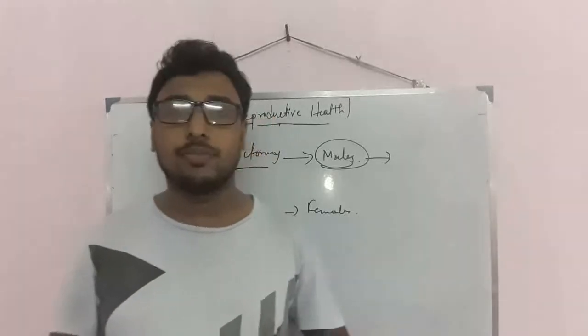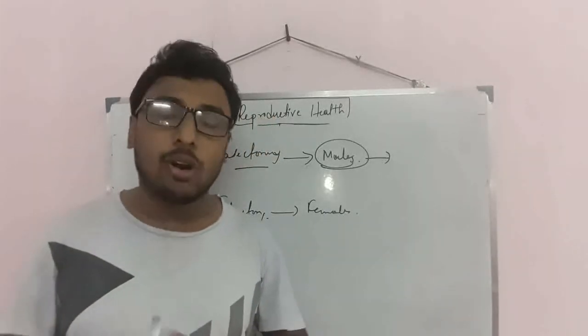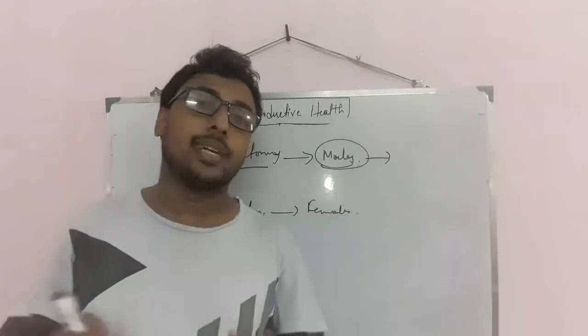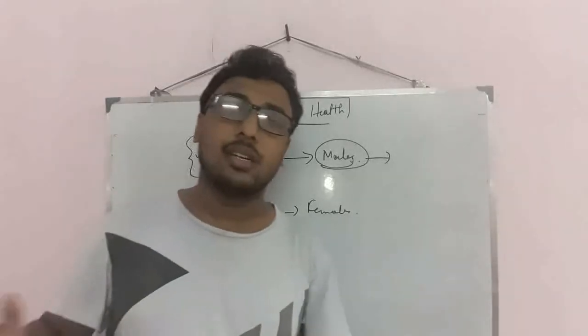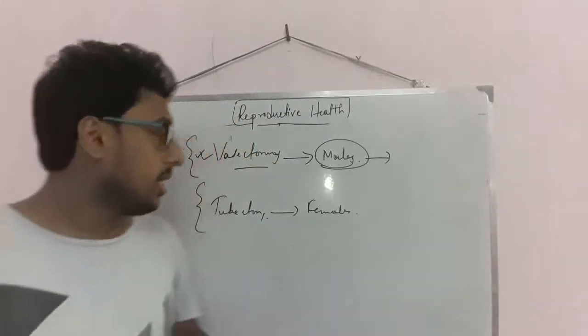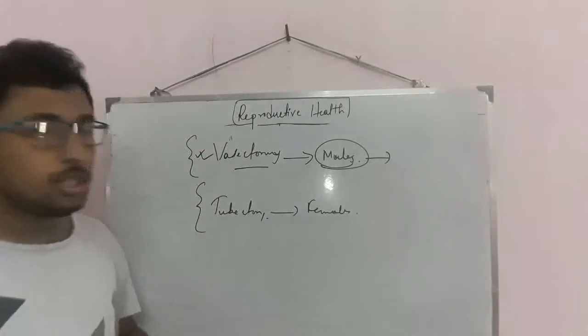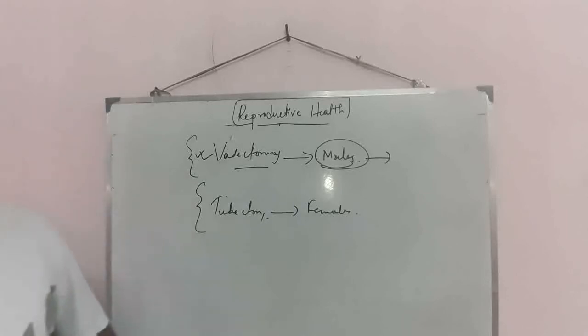So fertilization will not occur, or if the sperm enters, it will not reach the fallopian tube directly. That is how we use tubectomy in the female body. These are the surgical methods to avoid fertilization.